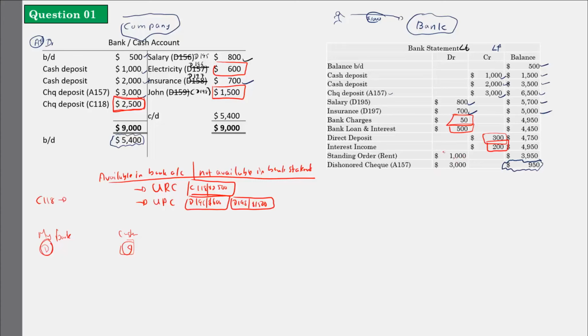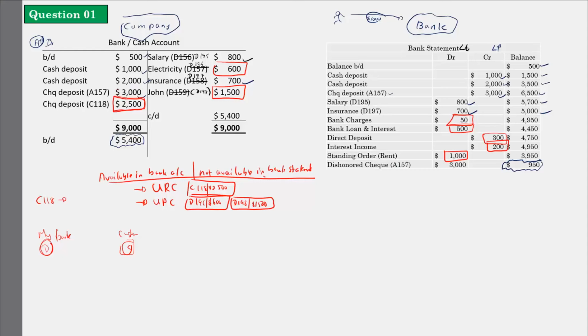Dishonored check. What is this dishonored check? It is a check the customer gave me that has been rejected by the bank. If you take a $3,000 check given by my customer, what will happen if that customer gives me the money? The receivable balance will get reduced and my bank asset will increase. So I have increased the bank asset. I have deposited it here.